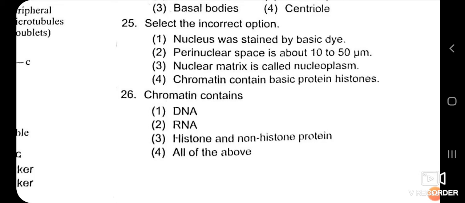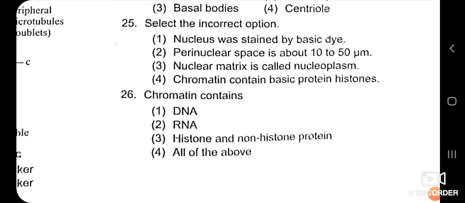Chromatin contains... We have seen that when the cell is not dividing, the content which is present inside the nucleus is called chromatin. Okay, but when the cell divides, that chromatin gets converted into the chromosome. So here the chromatin contains DNA, RNA, histone and non-histone protein.